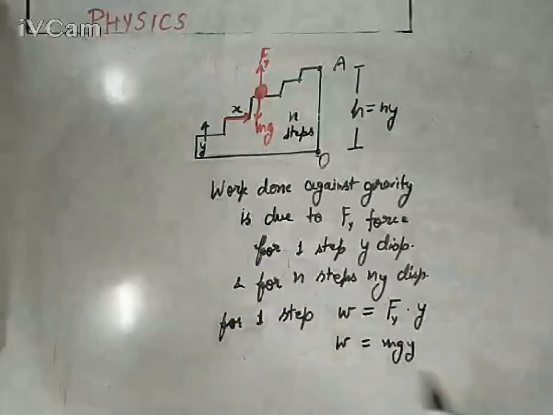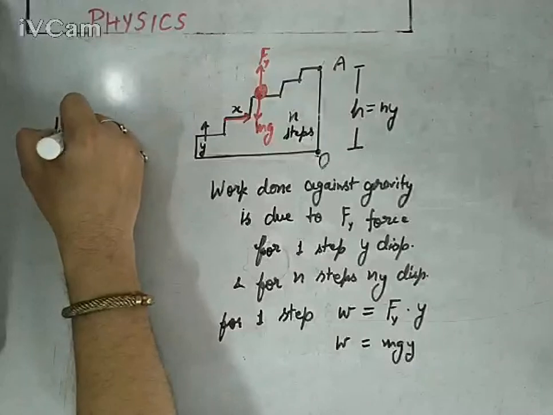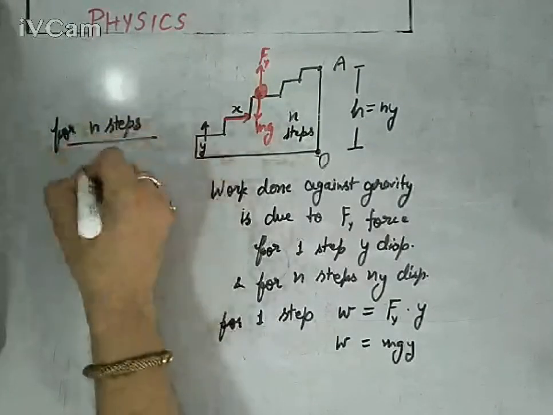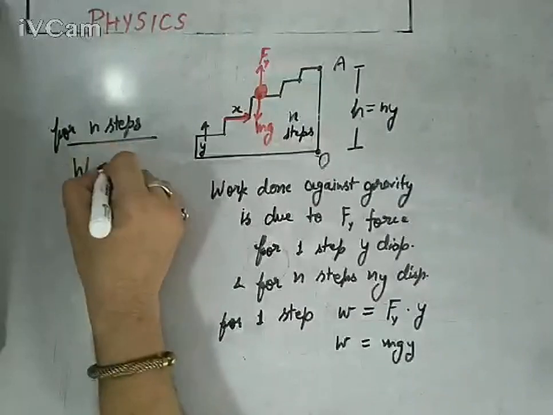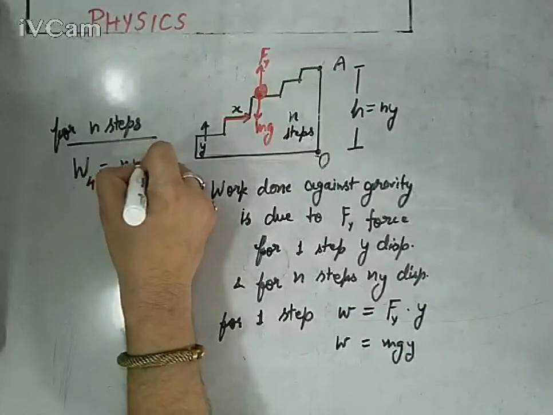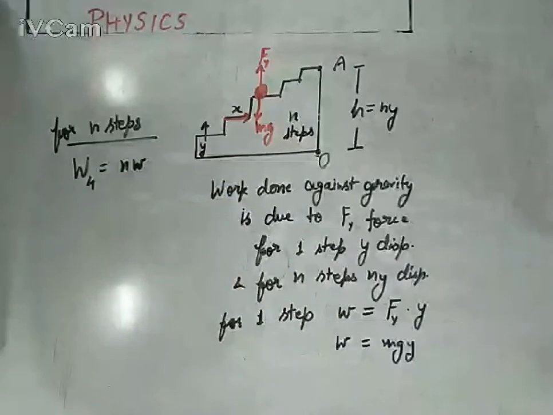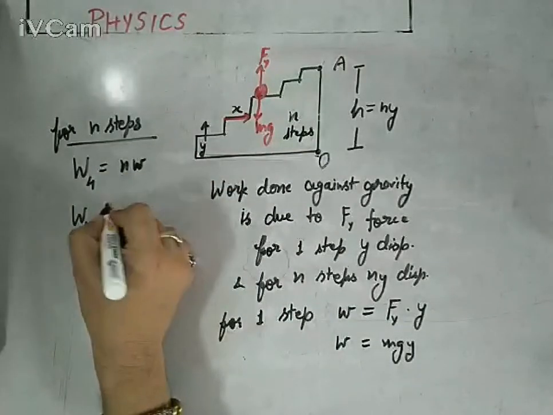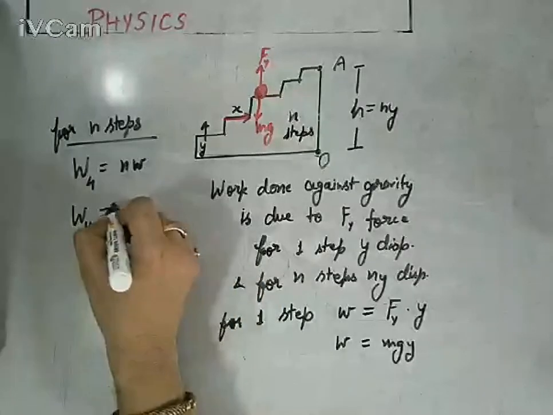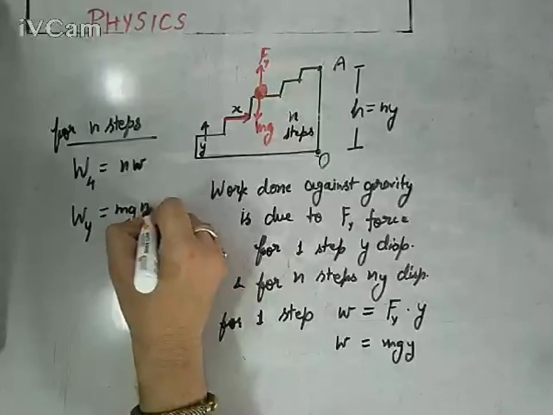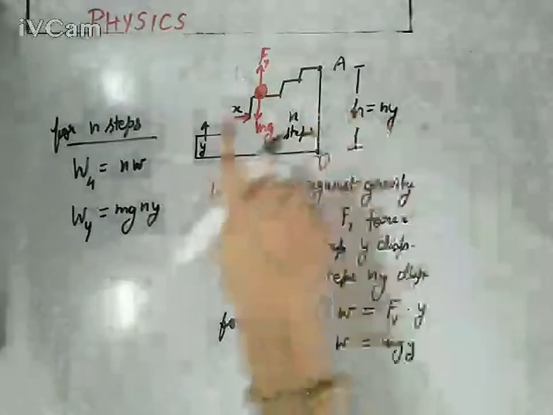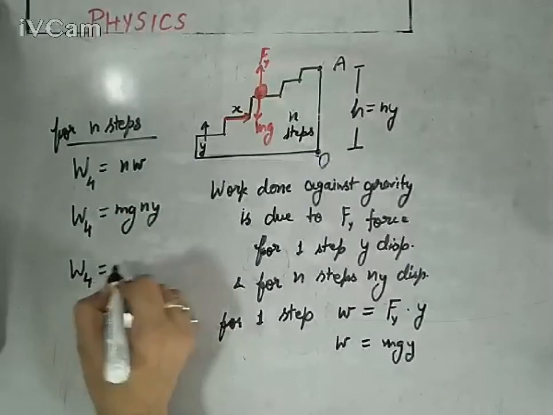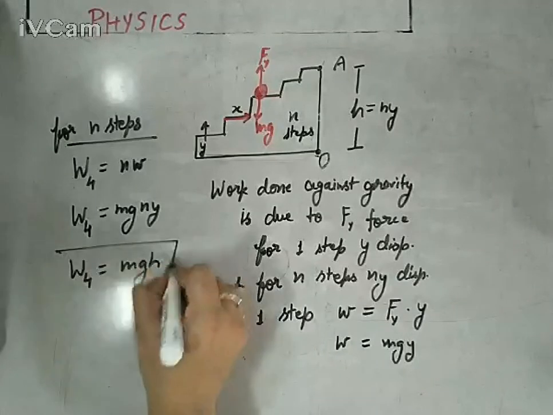So mgy, and for n steps the total work done W4 would be n into small w, the work done for each step in the y-axis. So it would be nw, and we can write it as mg into n into y, and n into y is actually h. Again, W4 is mgh.